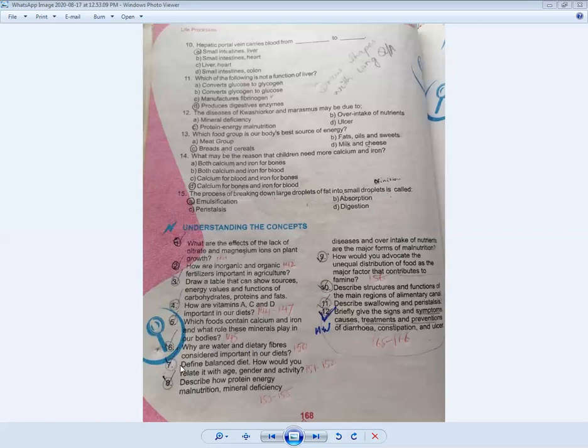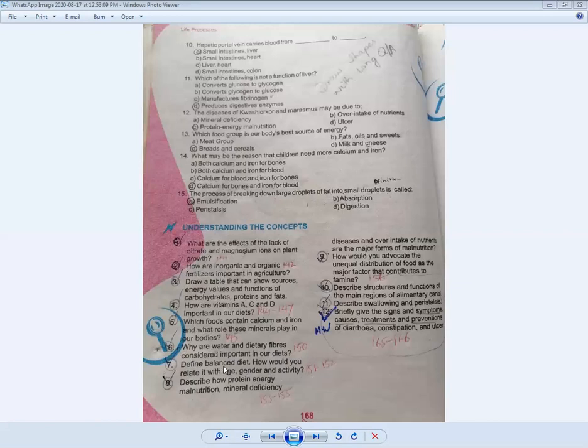Now come to another long question. This is question number 7 given in your exercise. Define balanced diet. How would you relate it with age, gender, and activity? Its answer is very simple. The question number 6 answer you can find on page number 150. It is given in your book. Now come to question number 7. This answer is given on page number 151 and 152.